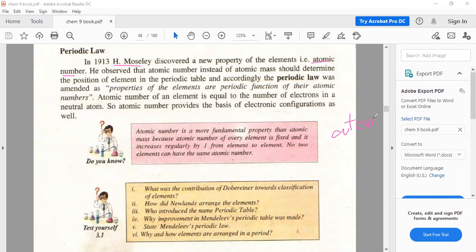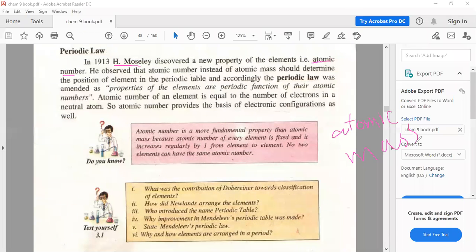But Moseley in 1913 discovered the new property of the element, that is atomic number. Due to this new discovery, the periodic table is arranged according to atomic number instead of atomic masses.